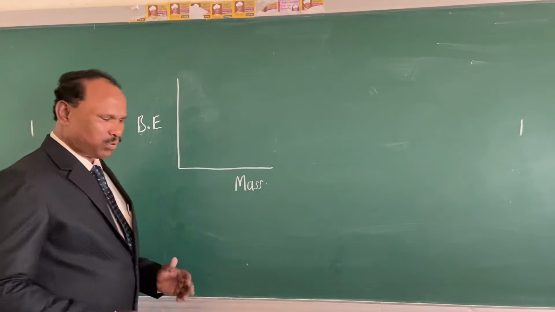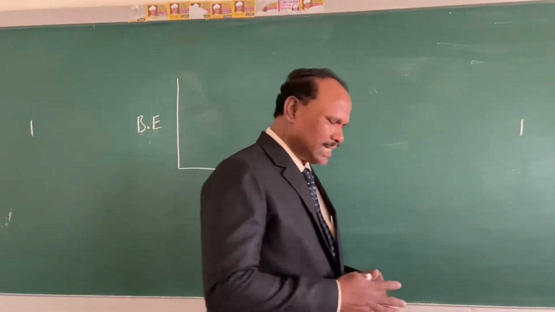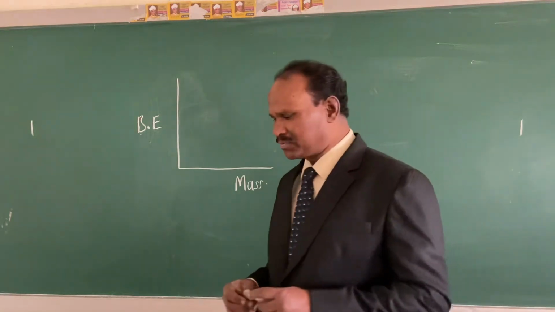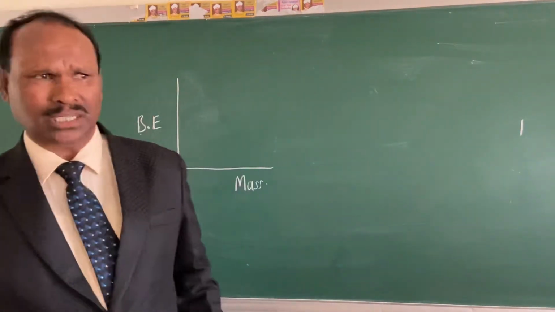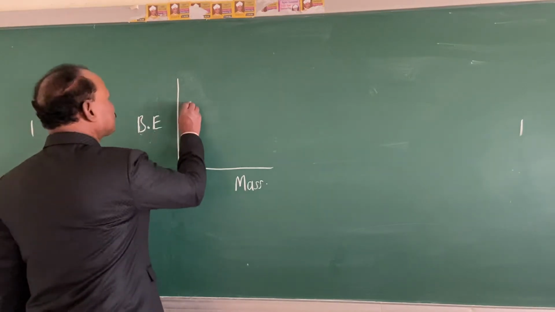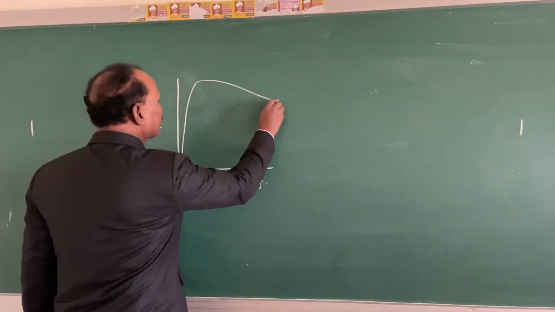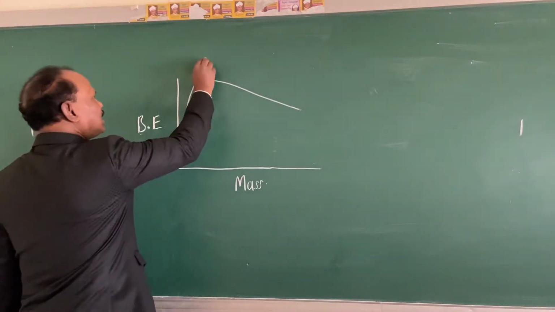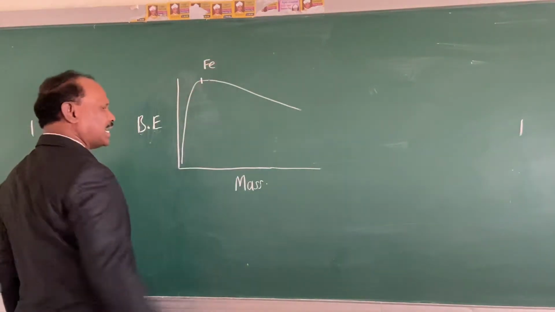So when we plot a graph of binding energy and the mass of the elements, the radioactive elements or in general elements, we get a plot like this. Now this peak is of iron.